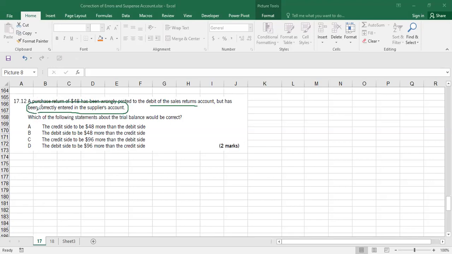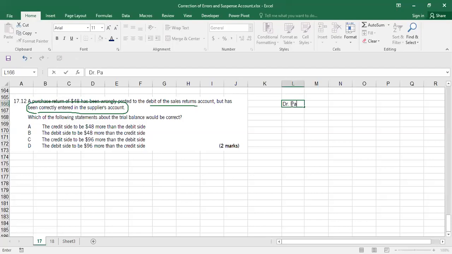When you make a purchase return, what is the double entry? Always start with this in your mind. The purchase return is debit payables, which is 48, and credit purchase return. Purchase return account should be credited. This is what you should have done. But it said debit of the sales return account. You made it debit. You should have made it a credit.